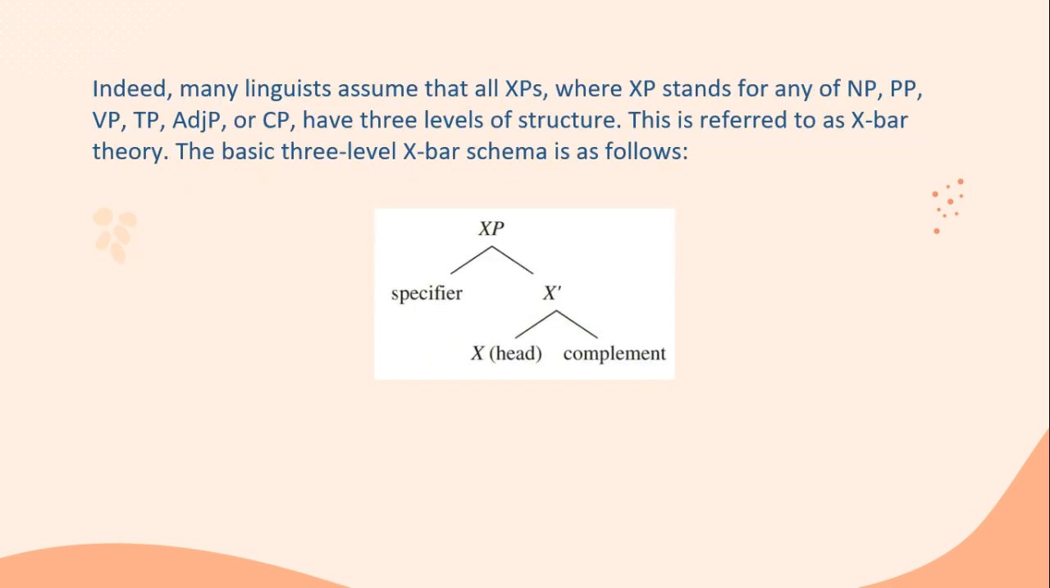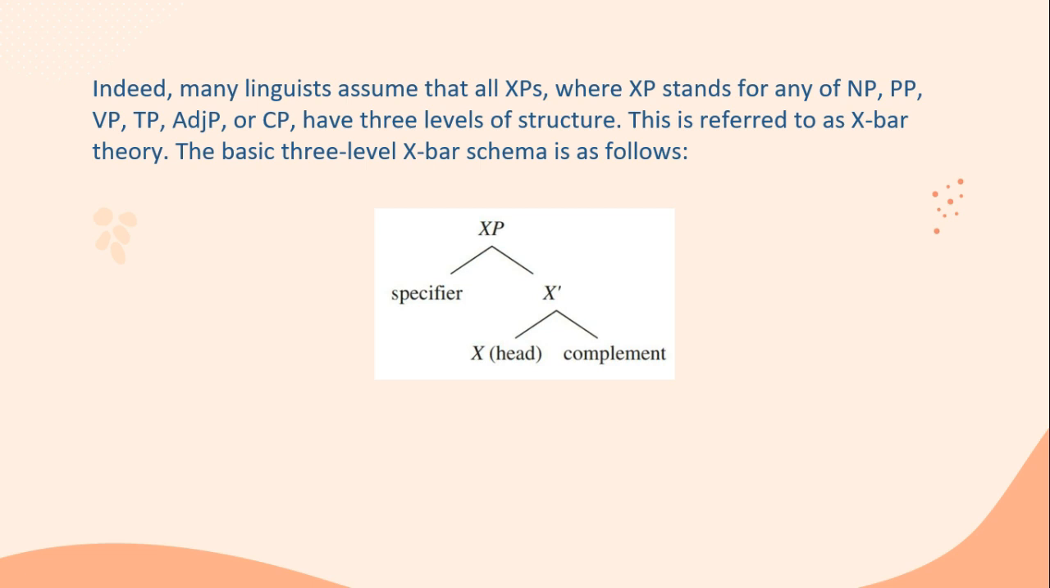Indeed, many linguists assume that all expressions, whether noun phrase, prepositional phrase, verb phrase, tense phrase, adjective phrase, or complementizer phrase, have three levels of structure. This is referred to as X-bar theory. The basic three-level X-bar schema is as follows: XP, specifier, X-bar, X head, and complement. The first level is XP itself.